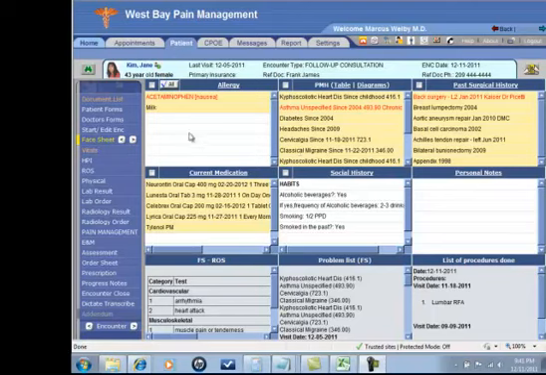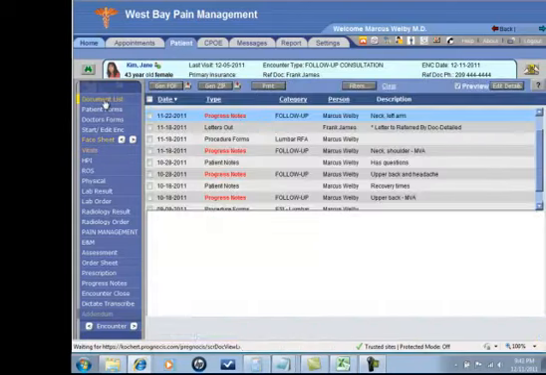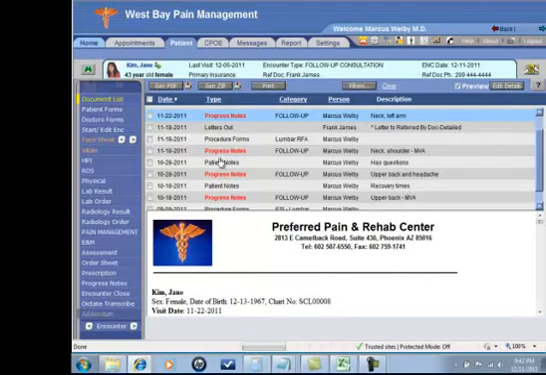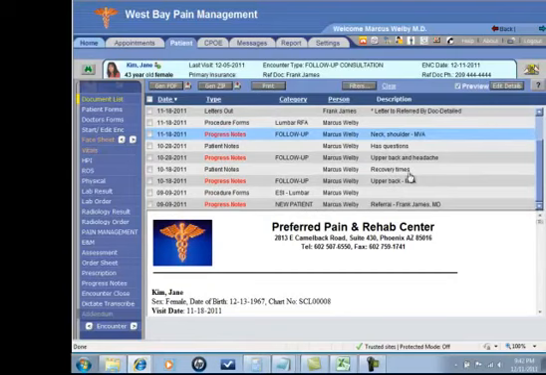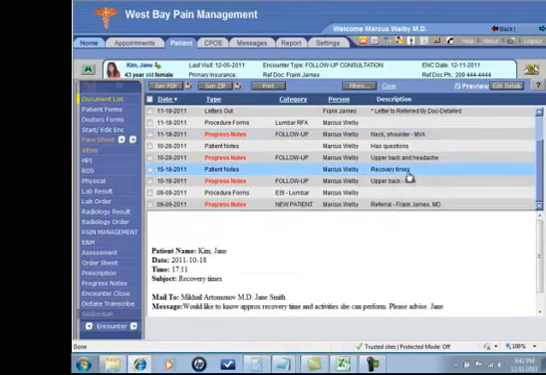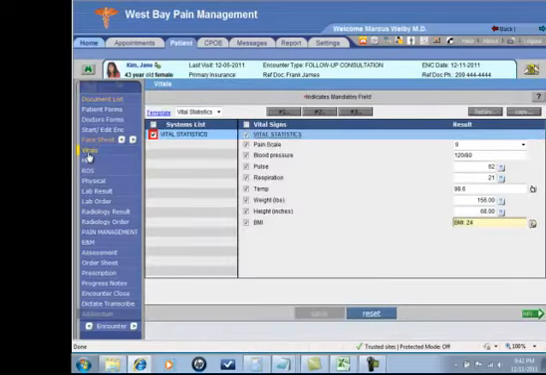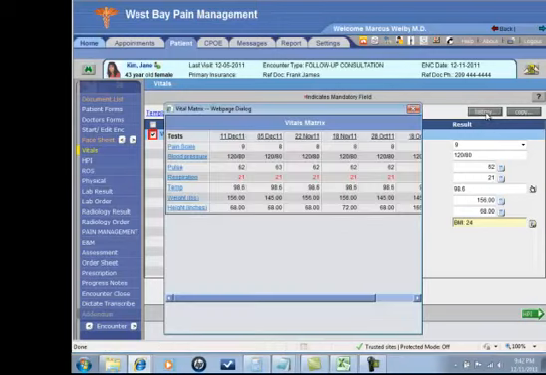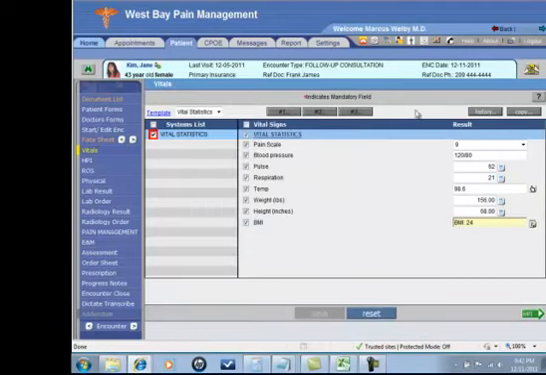On the left-hand side, I have a nice workflow. This is also completely configurable. I can look at the patient's document list, see everything that's in her chart, and quickly review her previous progress notes, radiology results, and letters. If my medical assistant has taken vitals, I might want to come in and take a quick look at that. I can see the vitals have already been taken. I can compare historically how her vitals have changed and trend the data over time.